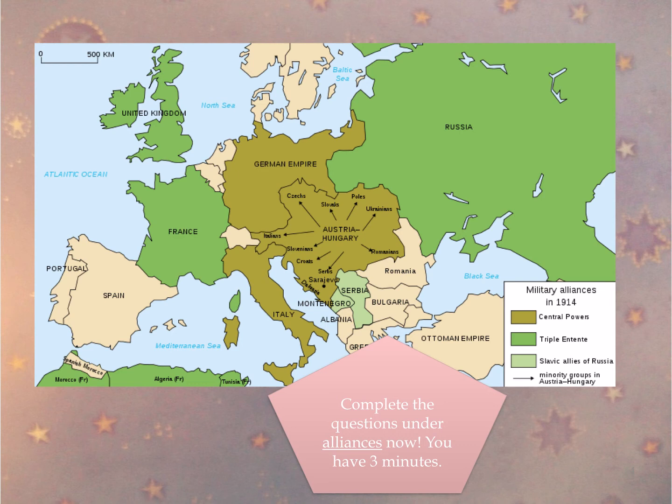Okay, you should have now answered the 3 questions underneath the map. Looking at the advantage that the Triple Entente had, one advantage could be that they were surrounding the Central Powers on either side. You could also have thought of a different advantage that you had written down, but make sure to check with me if you did.